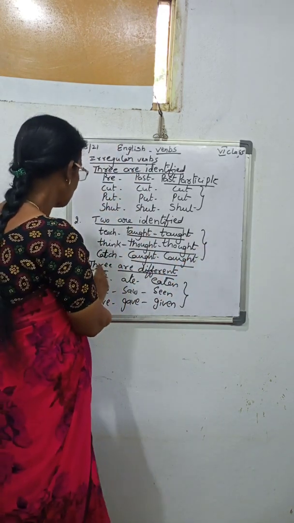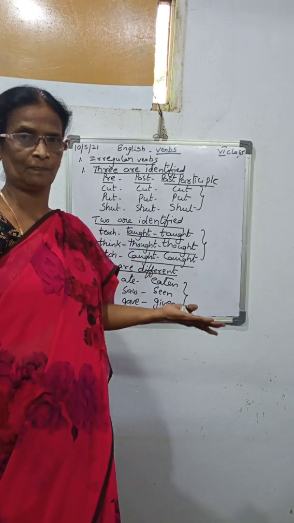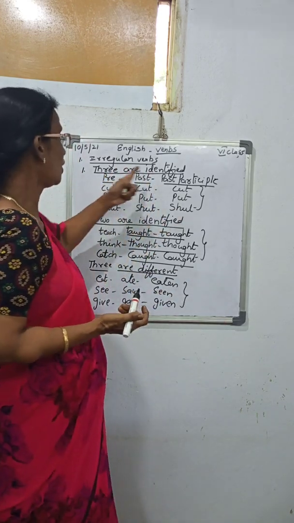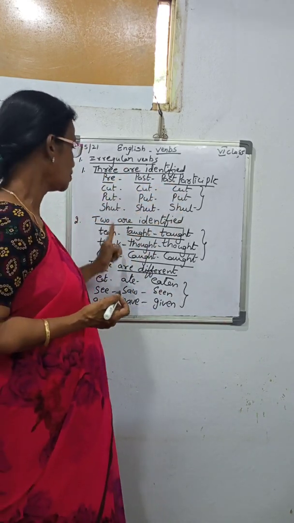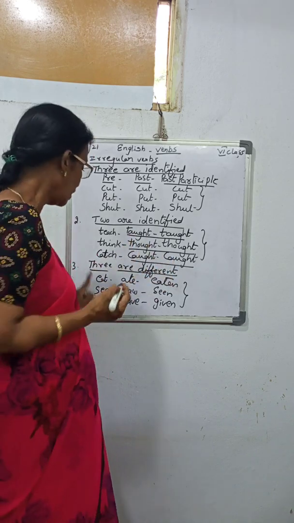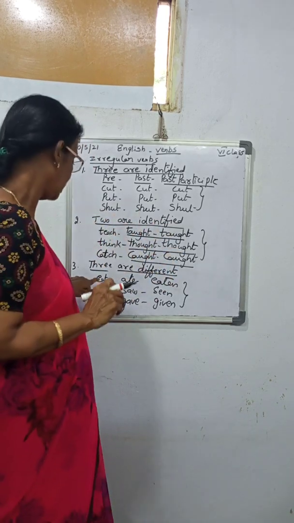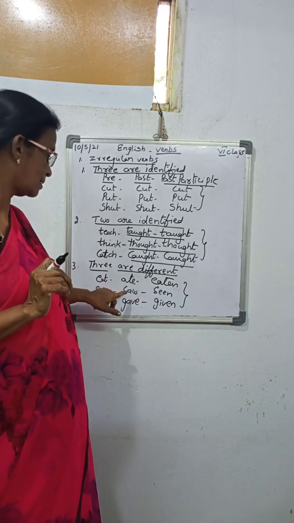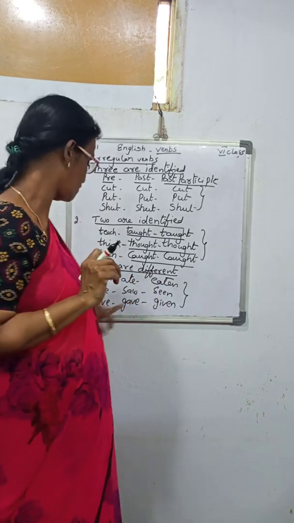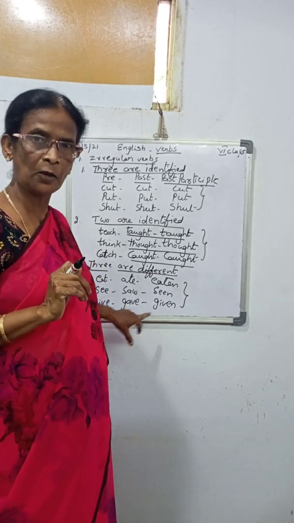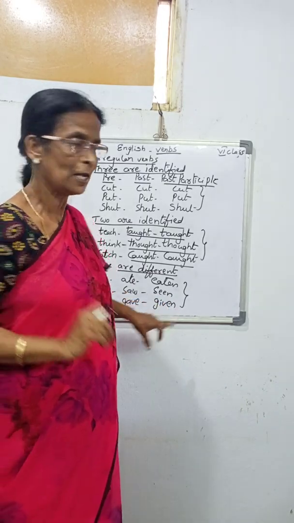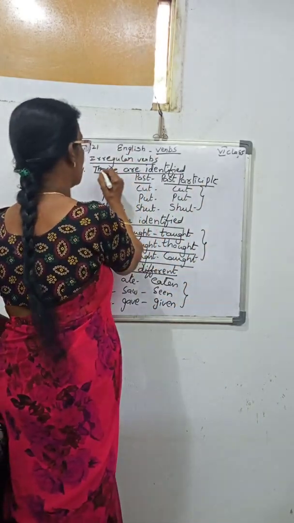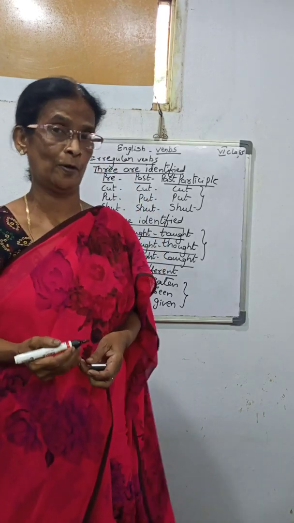And the third one, three are different. Here three are identified. Here two are identified. Here three are different. Eat, ate, eaten. See, saw, seen. Give, gave, given. Okay. These are known as the irregular verbs.